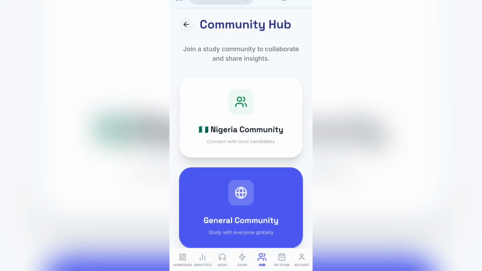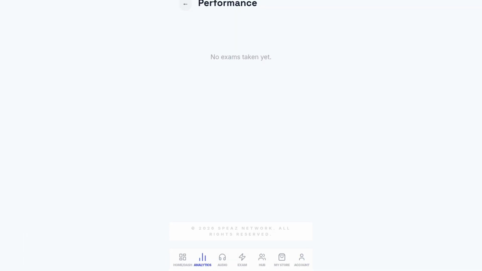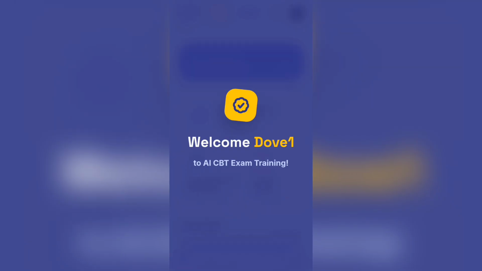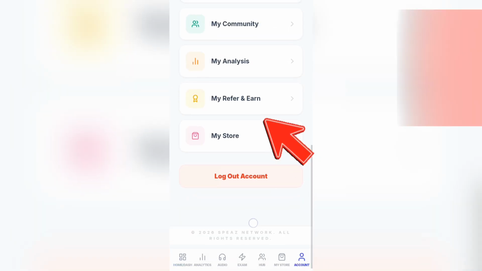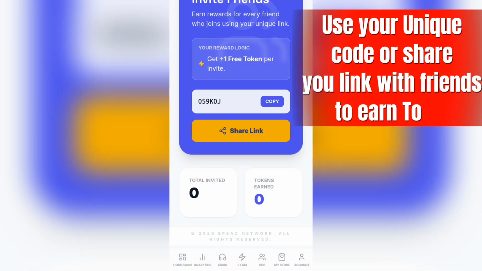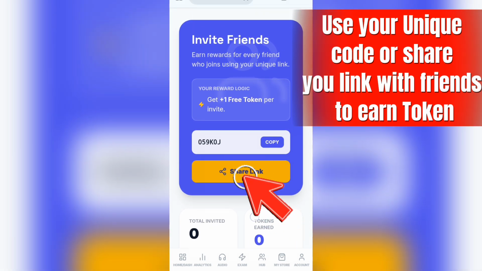Okay, so let's go back, and we have the analysis. The analysis is for when you take exams. We are still going to talk about that, the analysis, and refer and earn. Here you can always share the link. It says invite friends, earn rewards for every friend who joins using your unique link.